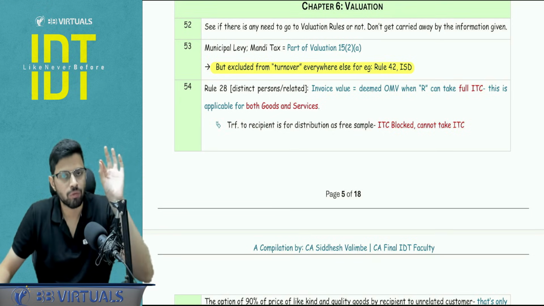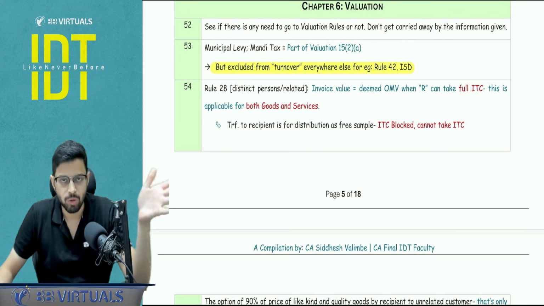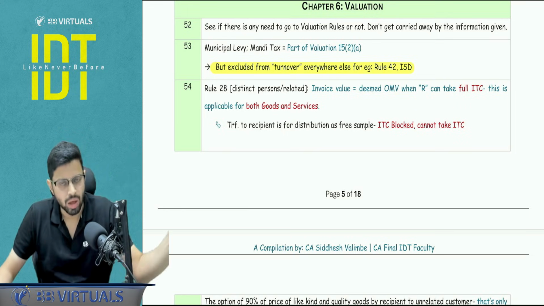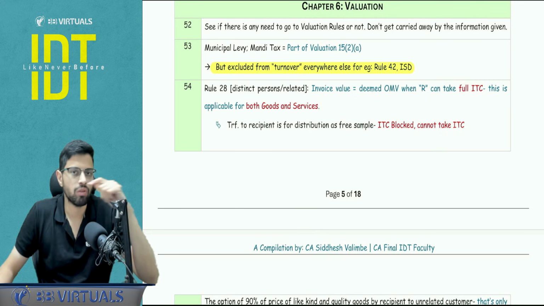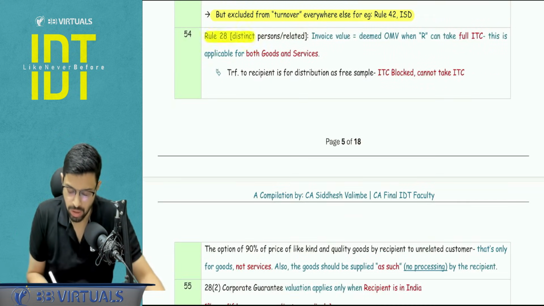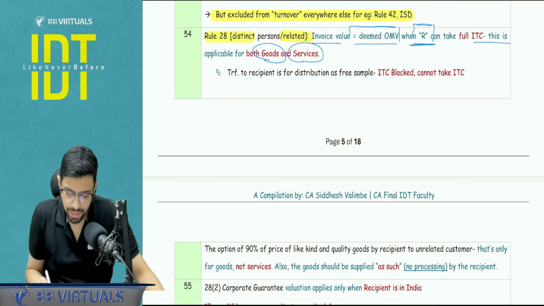For example, rule number 42, where you calculate the apportionment of ITC, ISD turnover, everywhere all other taxes like excise duty are excluded. Only they are included under section number 15 so that the GST is collected on that amount. Rule number 28, distinct person or related person, please pay attention. Invoice value shall be accepted as deemed open market value when only and only when the recipient can take full ITC. And this is applicable for both goods and services, right?